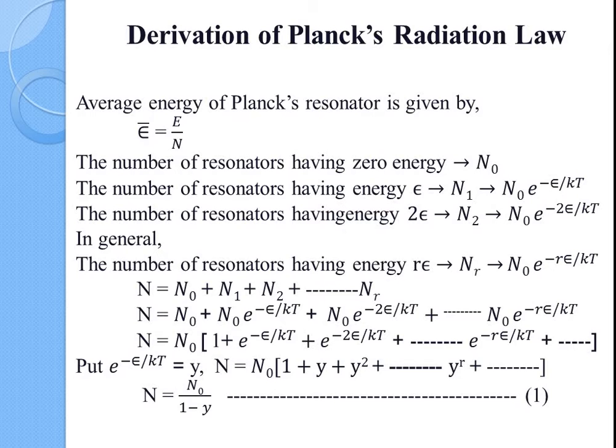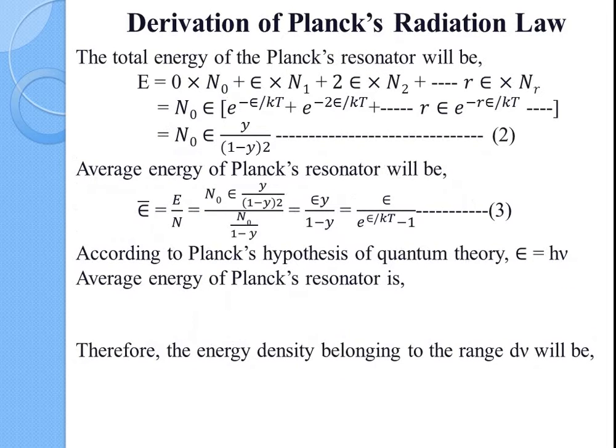Now, the total number of resonators will be N0 + N1 + N2 + etc. up to Nr. By putting y = e^(−ε/kT), we can obtain the total number of resonators N as N0/(1 − y). And the total energy of the Planck's oscillator will be E = N0 ε y/(1 − y)².